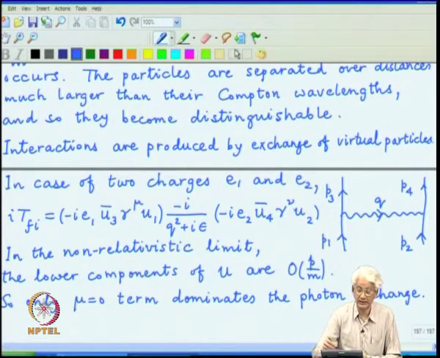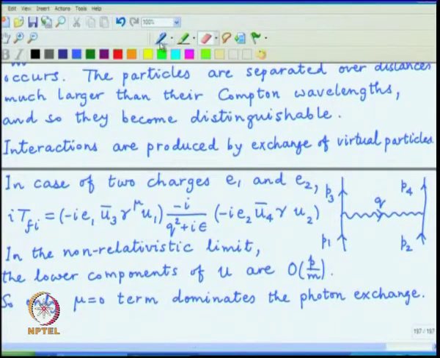Okay, I should correct these indices because it is contracted and I should not put mu, but it is the same index as on the other side.